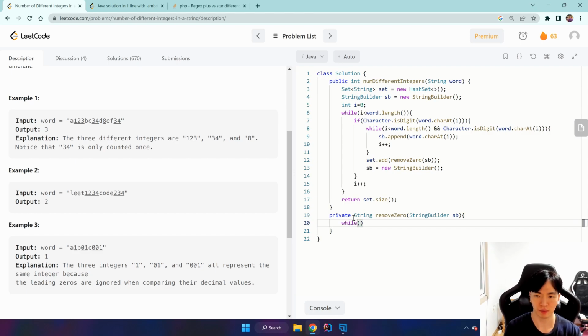While sb.length is greater than 1, so it's going to be length 2 or more, and we detect at the first index there's a 0, like 0, 1, then we have to delete that 0. So delete the character at index 0. After that's done, we can simply return the string form of the string builder.